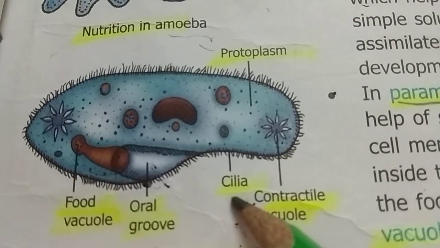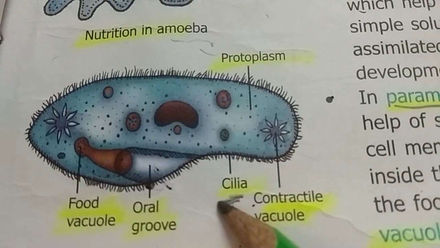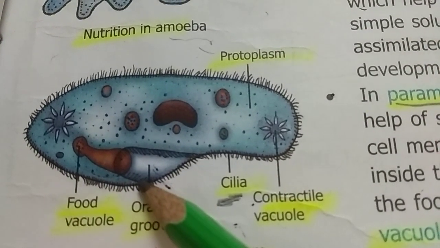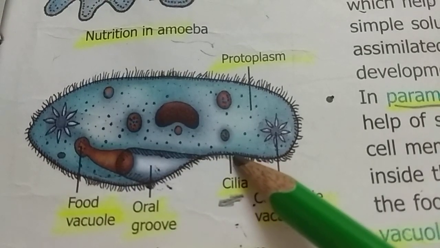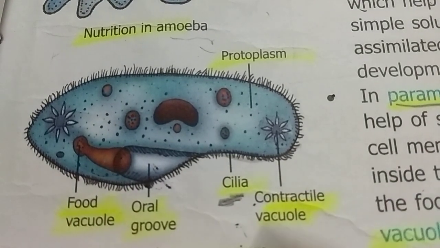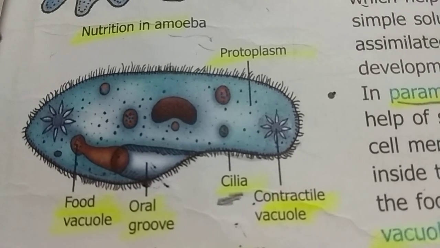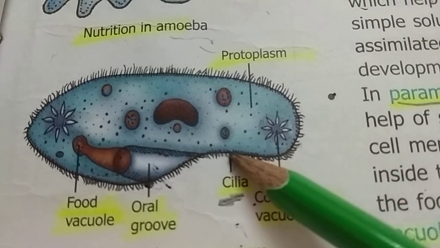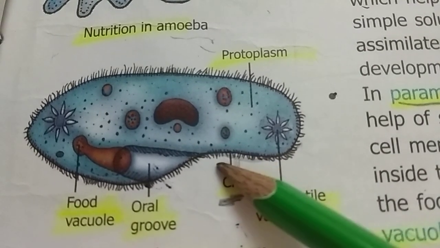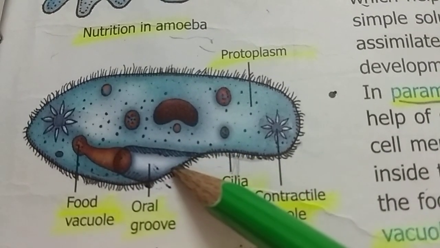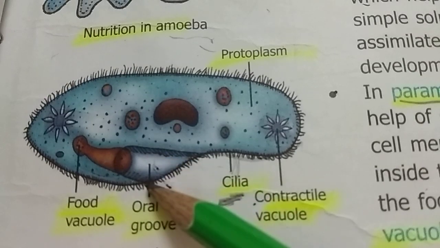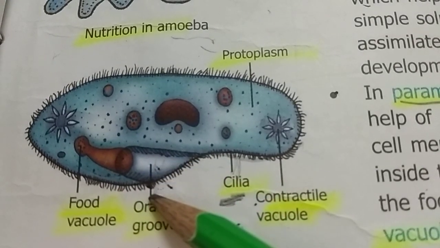This is known as cilia. And this cilia is present on this layer, which is known as the cell membrane. First of all, with the help of the cilia, the food is taken through the cell membrane inside this oral groove.